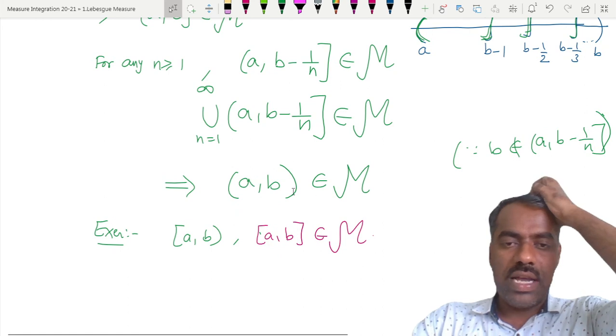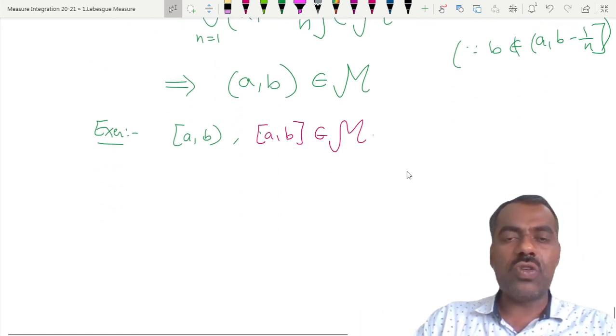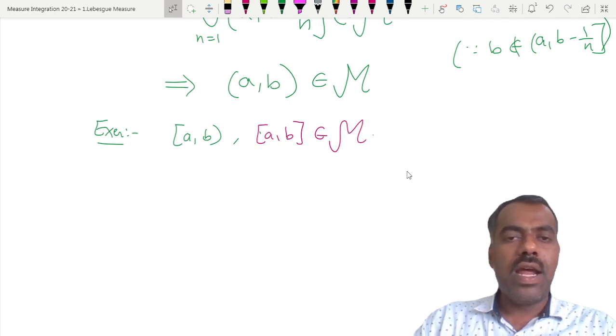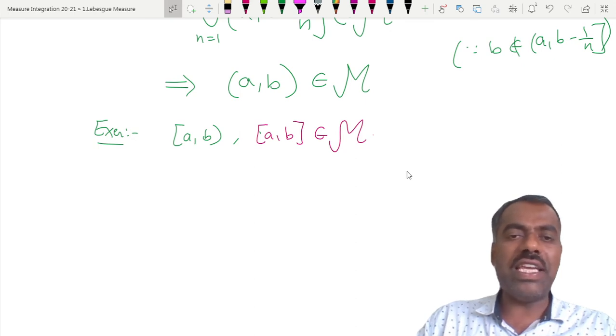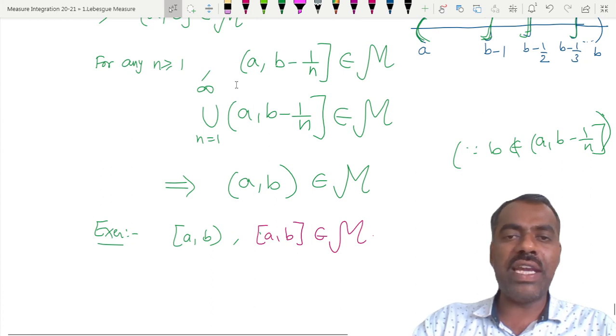Now this open interval (a, b) belongs to M, right? Does this open interval (a, b) belong to M or not? Using these intervals, we want the left side, that means a should be involved. So if a should be there, what type of interval do we have to take here?